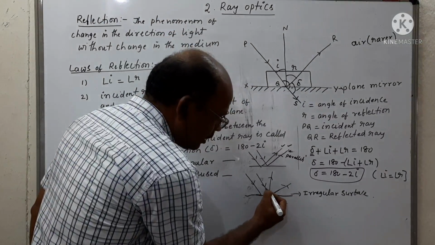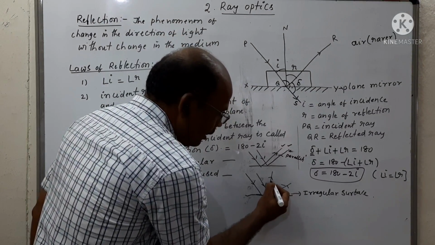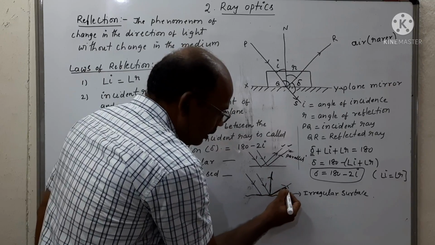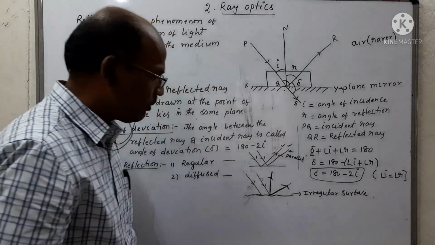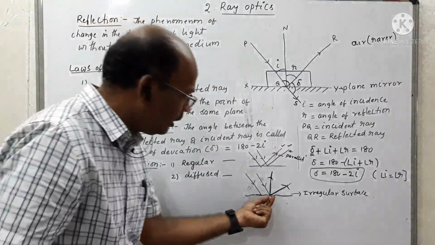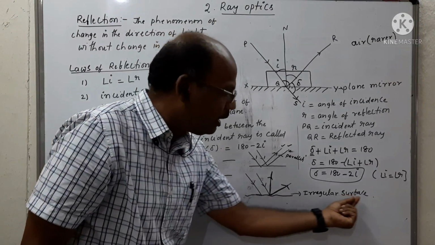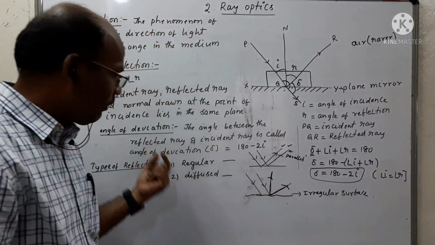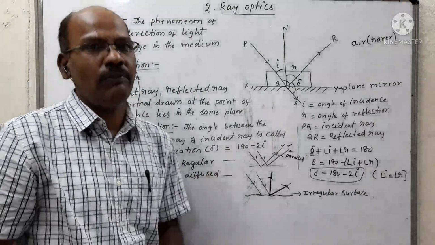After reflection, the second ray is reflected in this direction and the first ray is reflected in this direction. So there is no specific direction after reflection observed in the case of irregular surfaces. This type of reflection is called diffuse reflection.